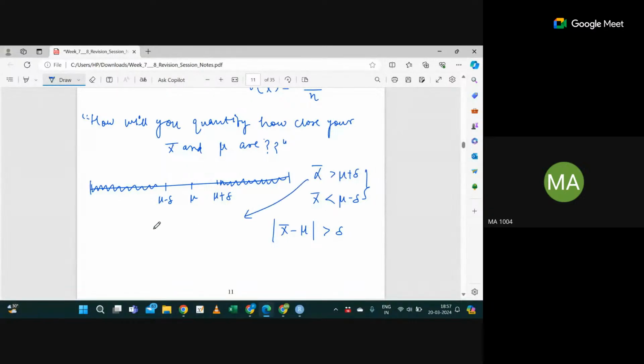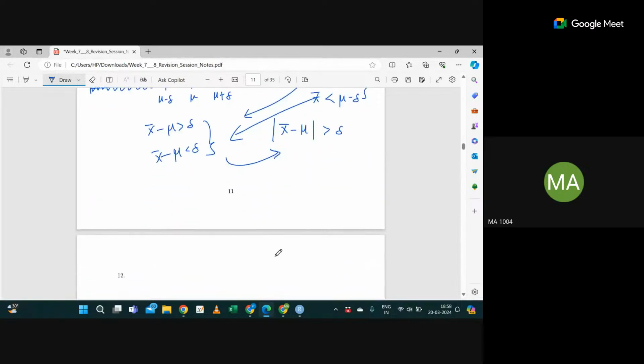If you see, this means x bar minus mu greater than delta, and this means x bar minus mu less than delta. Combining these, the absolute difference between x bar and mu, that is, sample mean and population mean, is more than some delta. Are you getting this point? Yes, sir. The weak law of large numbers helps us to know these things.